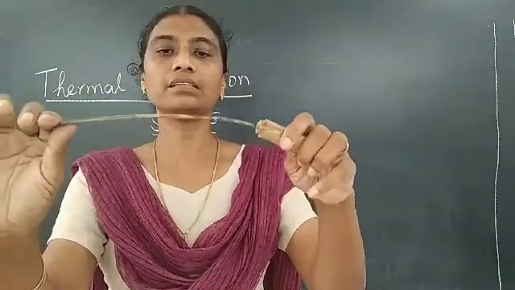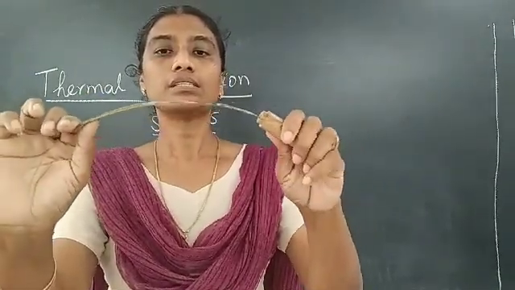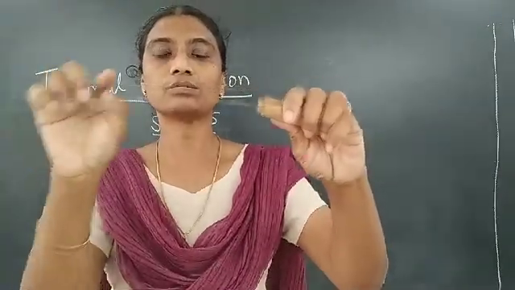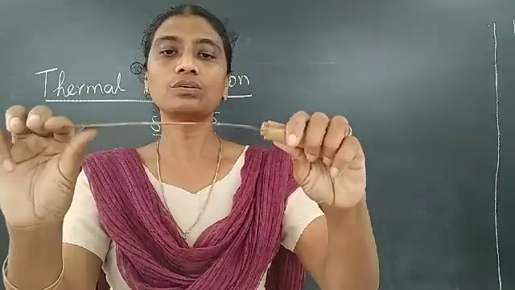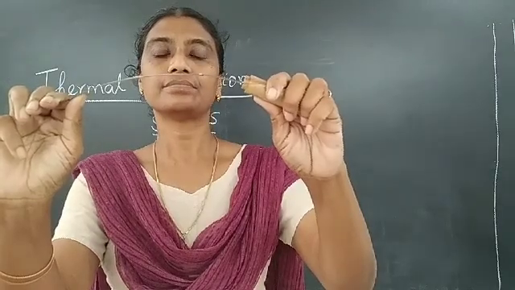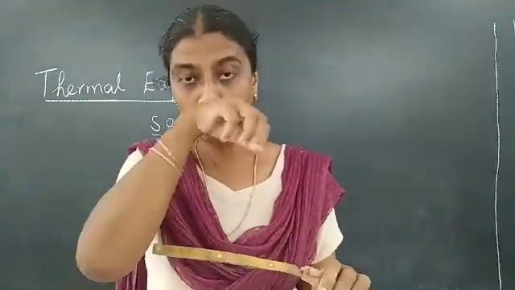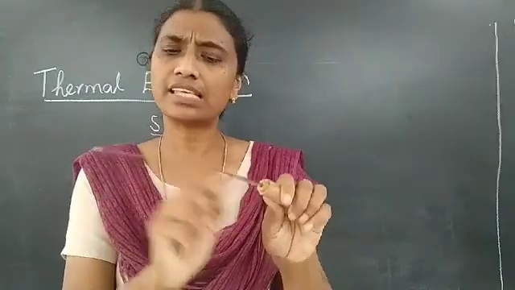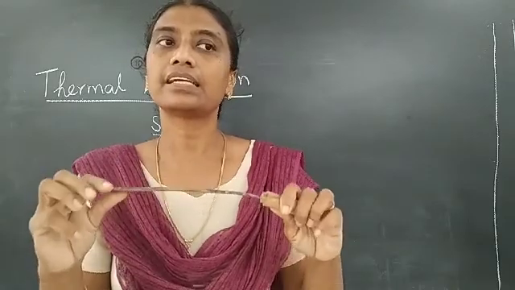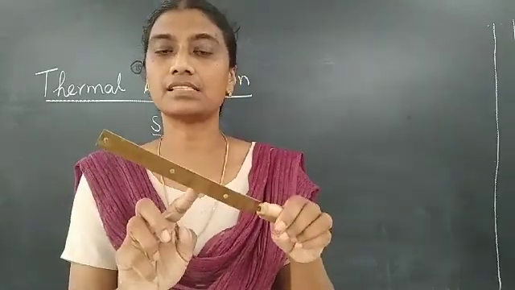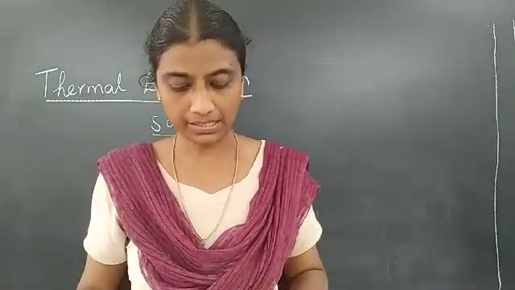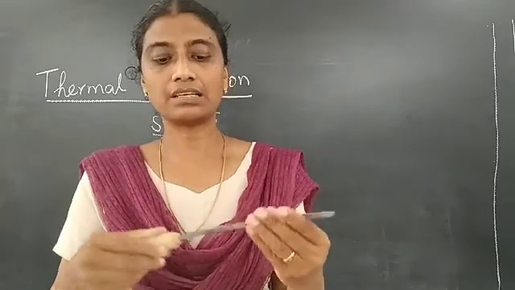They both are riveted together. They cannot be separated. So this ends up bending. The one that is outside will have more length. So copper expands more, so it will bend like this with copper outside and iron inside. Okay, so this is a simple experiment that shows that different metals, same length, everything is same, but still the expansion is different in different metals. Like this every metal will expand differently. That is the property. This is a bimetallic strip.